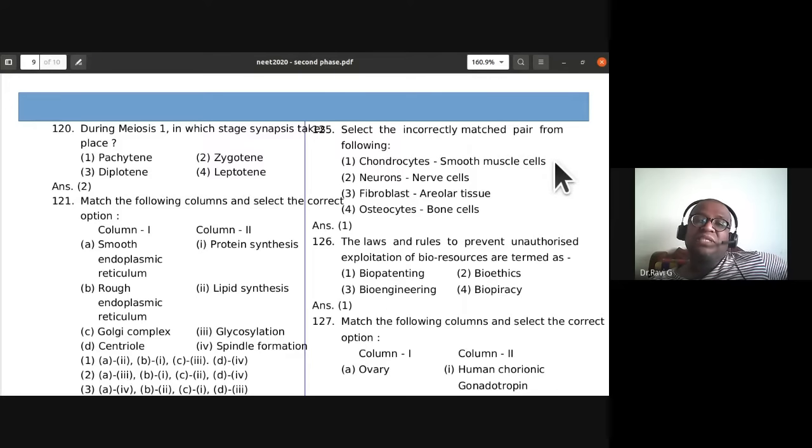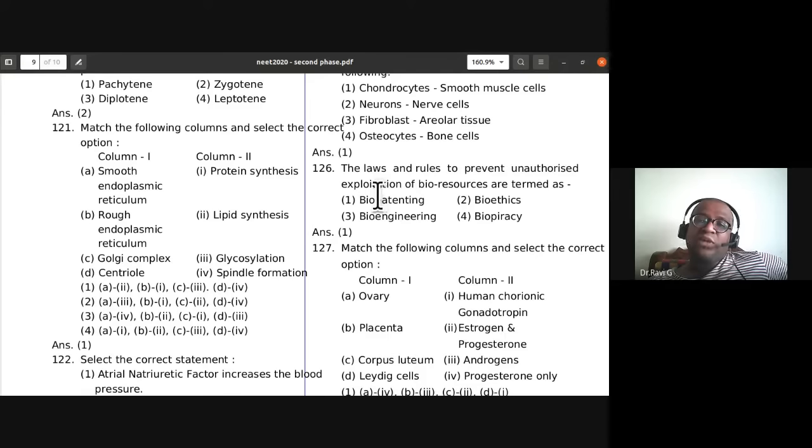The laws and rules to prevent unauthorized exploitation of bioresources are termed as biopatenting, bioethics, bioengineering, biopiracy. So the laws and rules to prevent unauthorized exploitation of bioresources are termed as biopatenting.